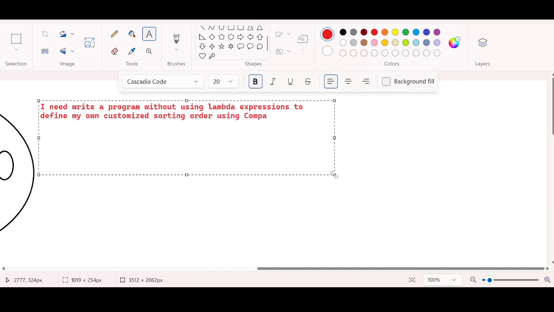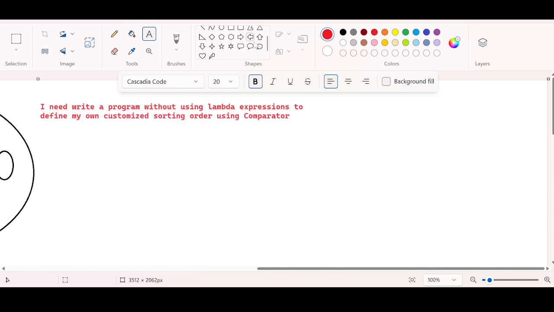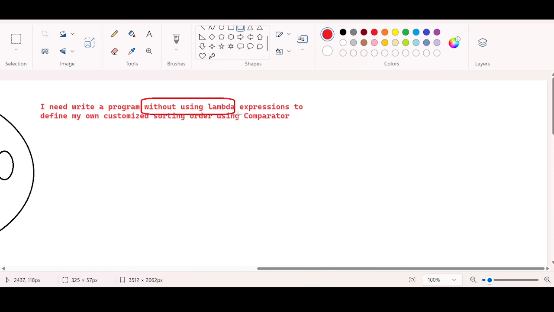Okay. First, we will try to write a program to define our own customized sorting order by using the comparator. Then we will talk about how to do this by using a lambda expression. Now we will talk about without using a lambda expression, how the code looks.